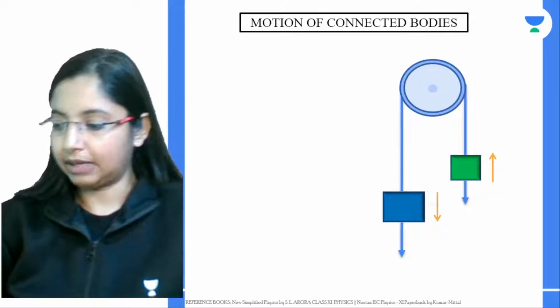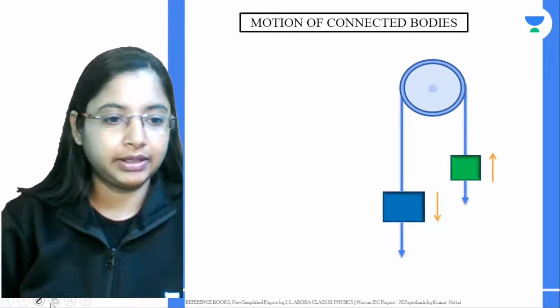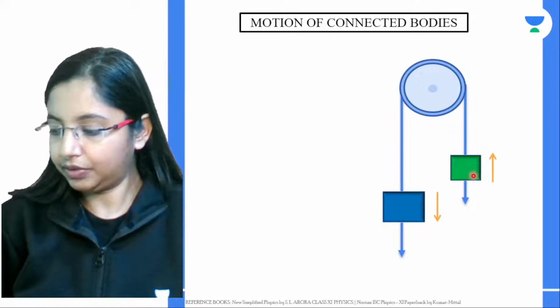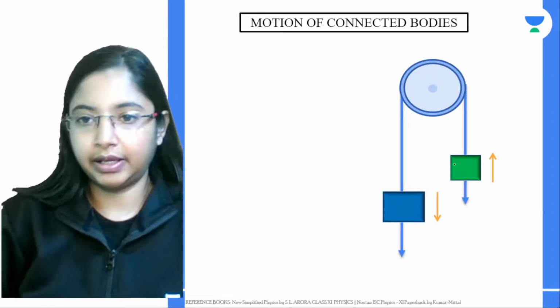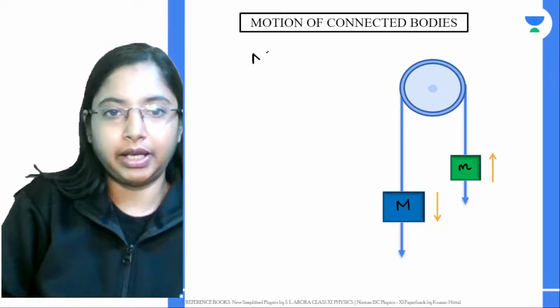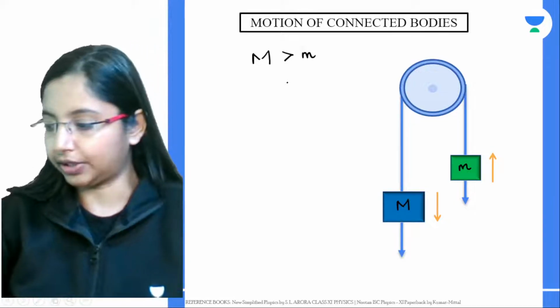For example, let's say there are two weights hanging over this pulley over here. Let's say this has a mass m, and this has a mass capital M over here. And the mass capital M is greater than this mass m, right?